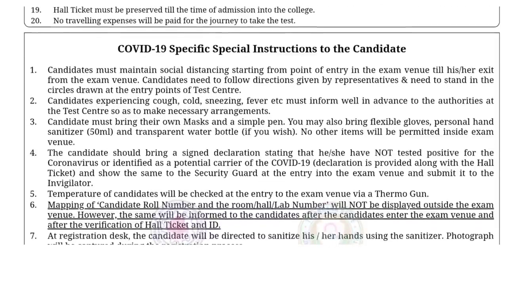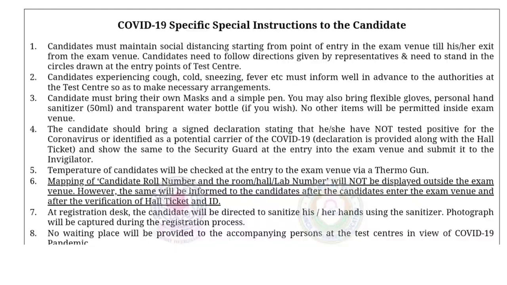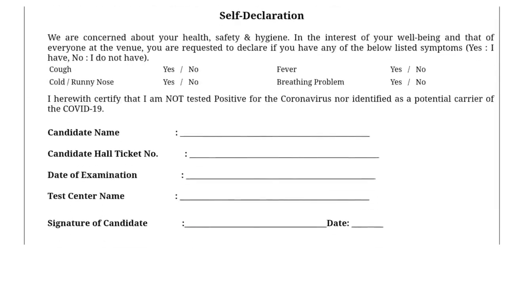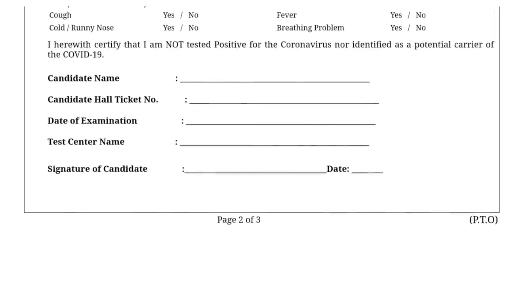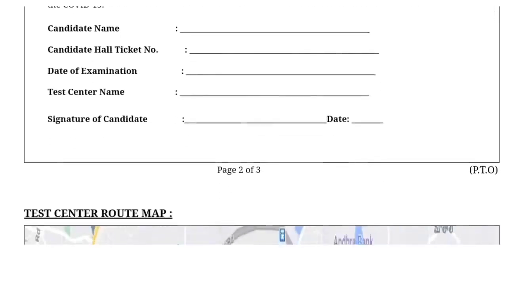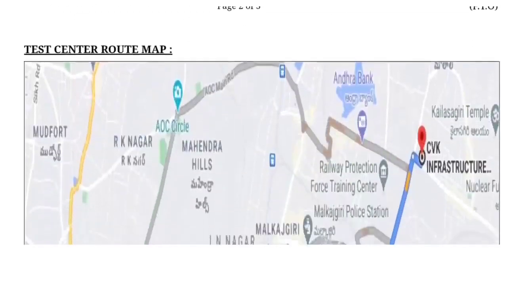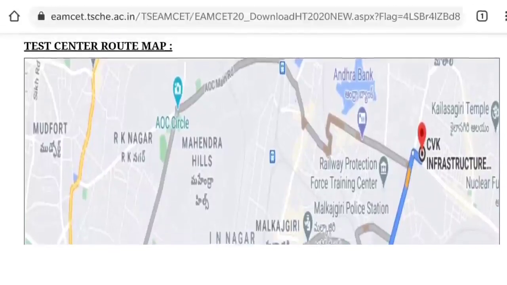And regarding some COVID-19 specific special instructions, candidate must maintain social distancing starting from point of entry in the exam till the exit from the exam venue. Candidates need to follow directions given by representatives and need to stand in the circles drawn at the entry point of test centers. So this is the self-declaration form. You have to enter that you are not tested positive, enter your candidate name, hall ticket number and signature and date, all those things. And in the bottom, they have given you the test center route map.